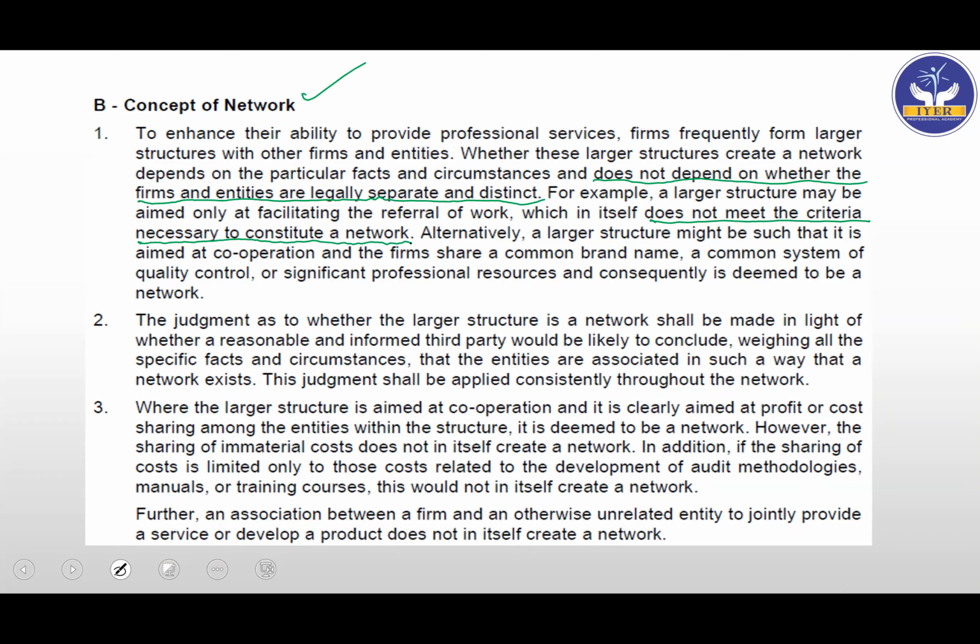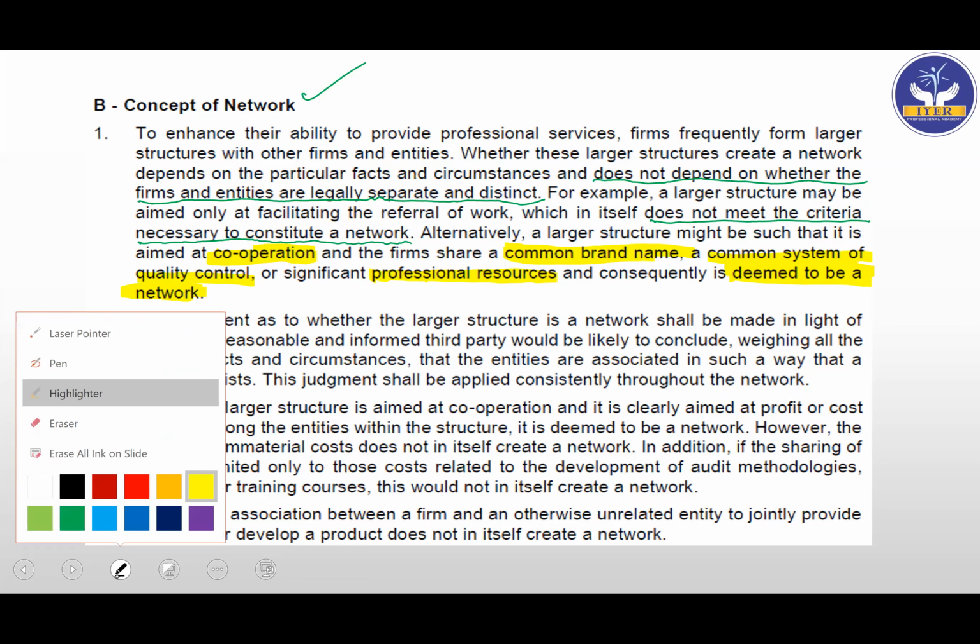Alternatively, a larger structure might be such that it is aimed at cooperation. Look at this now. It is aimed at cooperation. And the firms share a common brand name, common system of quality control, significant professional resources. Consequently, it is deemed to be a network. So just referral, not a network, but if there is cooperation, common brand name, quality control processes in place, professional resources are shared, then we'll say that they are forming a network.